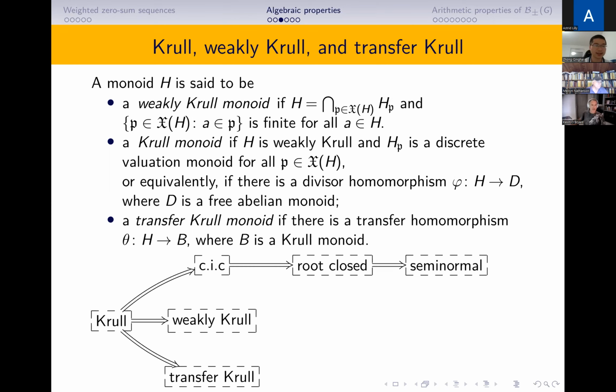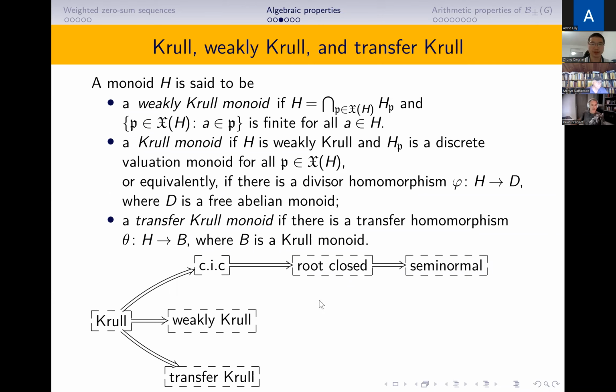Okay, we see that Krull implies completely integrally closed, and Krull also implies weakly Krull and transfer Krull. If it is completely integrally closed, then it is root closed. If it is root closed, then it is semi-normal. So we want to study those properties.